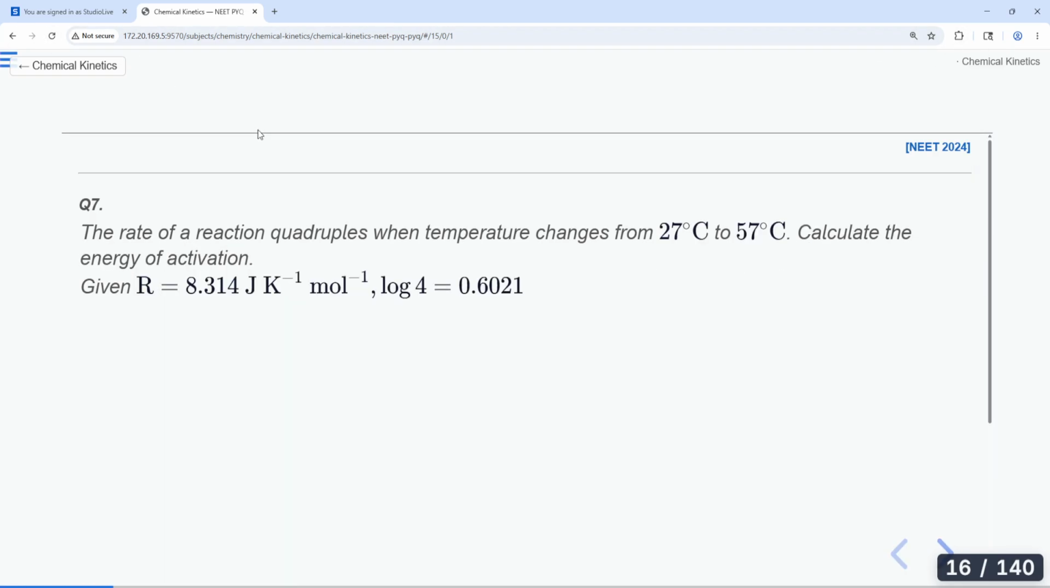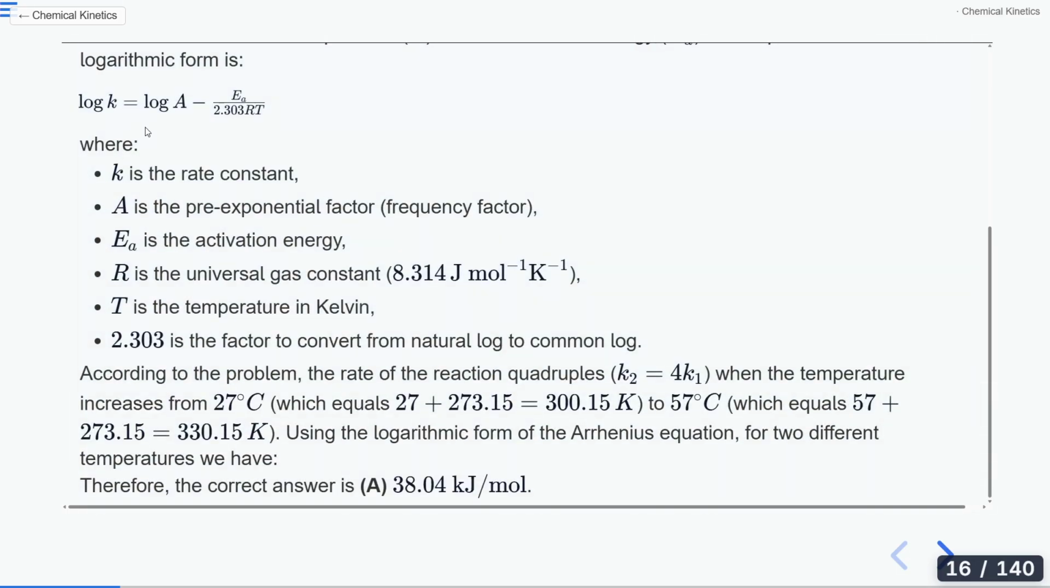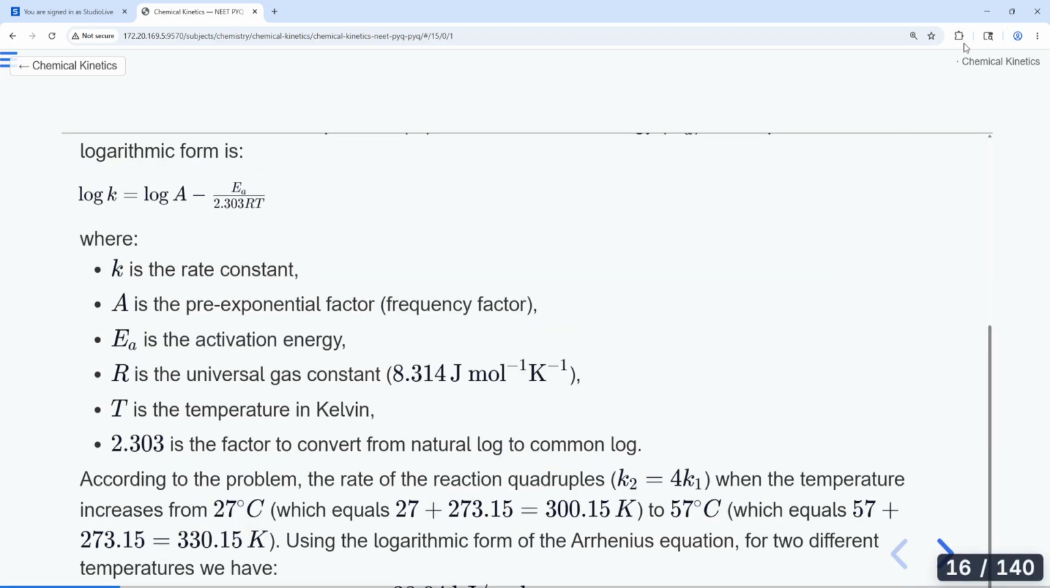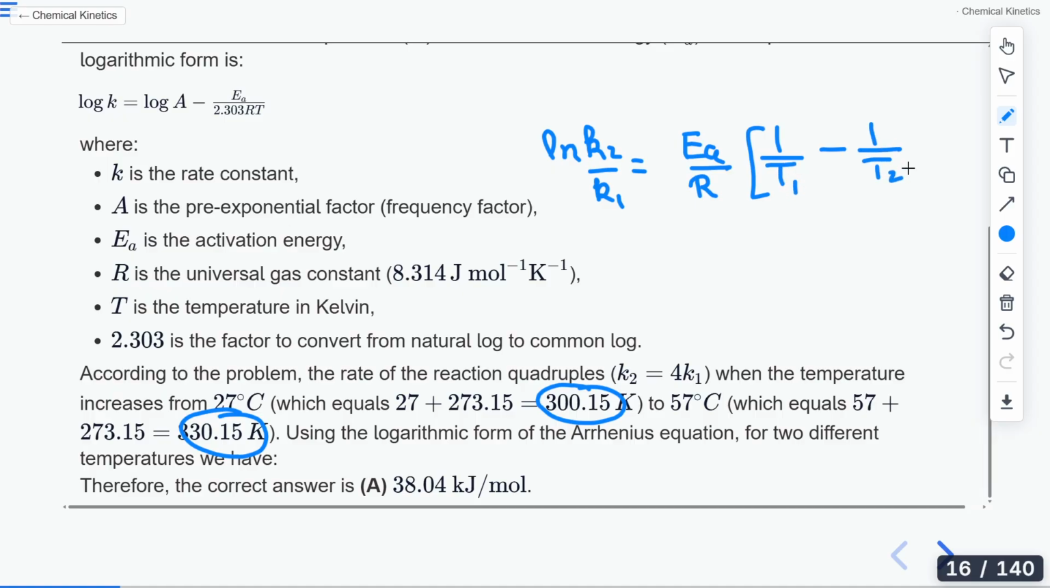You will simply take the equation k = A e^(-Ea/RT) and write it for two different temperatures. What are those temperatures? I already said it. Those two temperatures are 300 and 330. So you will use the equation ln(K2/K1) = Ea/R (1/T1 - 1/T2).